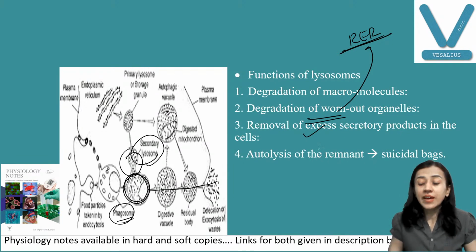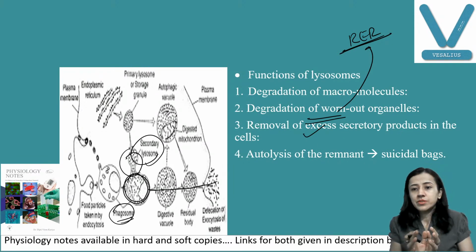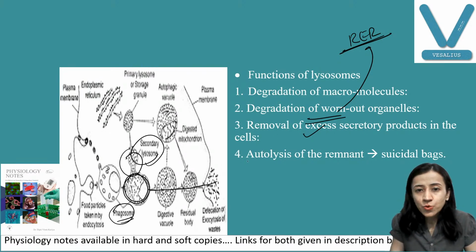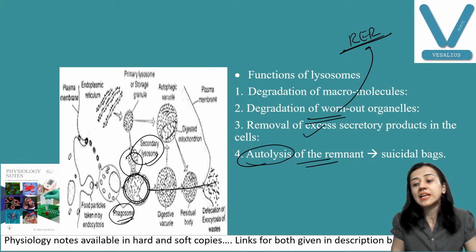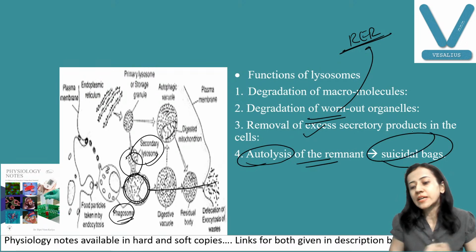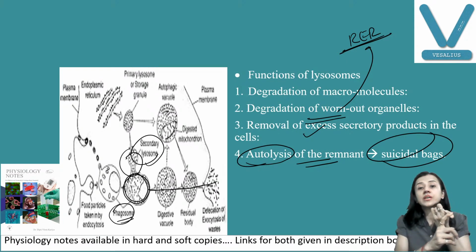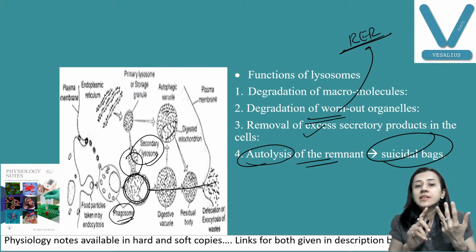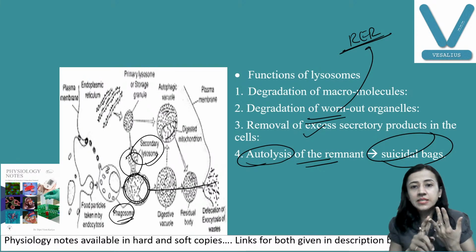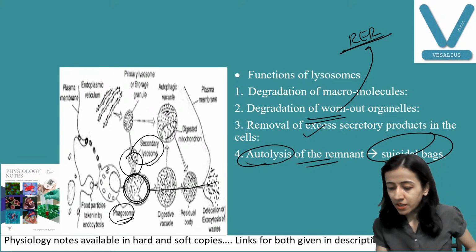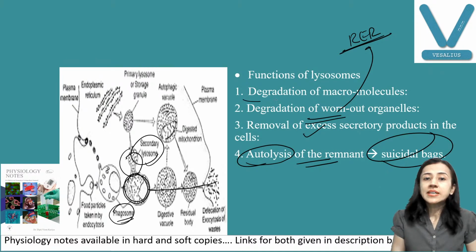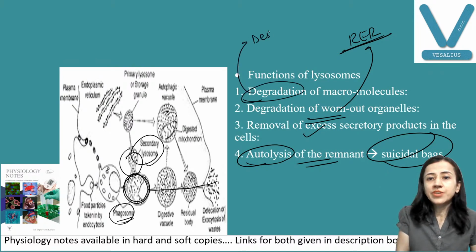And another thing, when the cell completes its life, these lysosomal enzymes destroy the cell itself. That is known as autolysis of the remnant of the cell, and therefore lysosomes are known as the suicidal bag of the cell. So these are the four functions: degradation of macromolecules, degradation of worn out organelles, removal of excess secretory product, and autolysis of the remnant. Degradation means destruction. Fine.